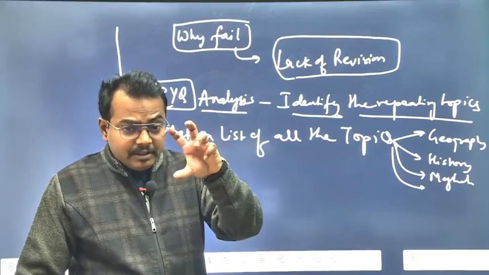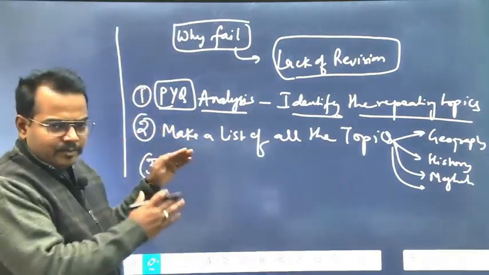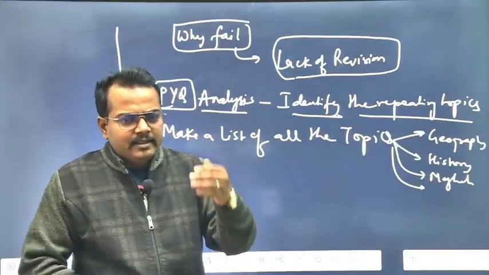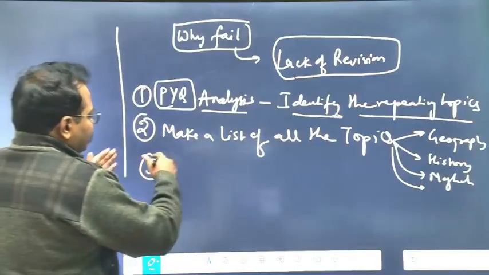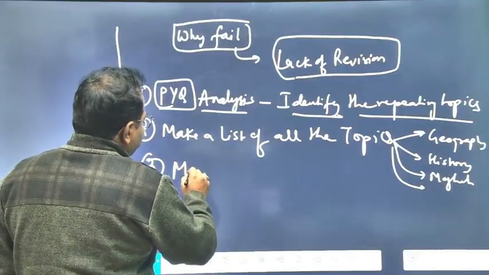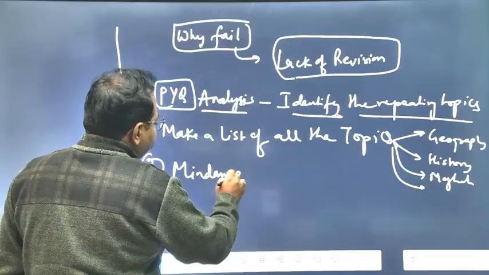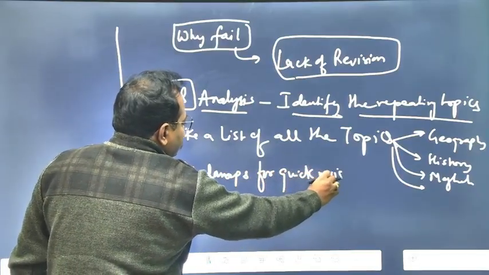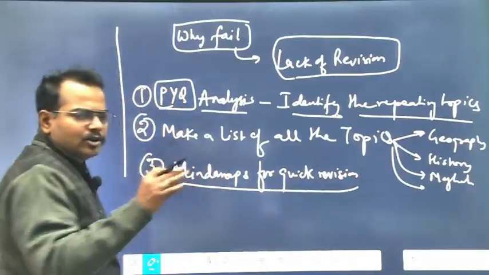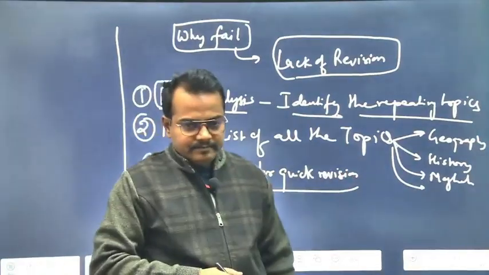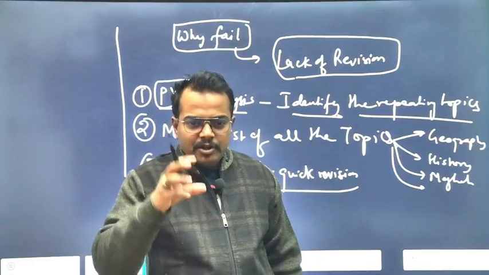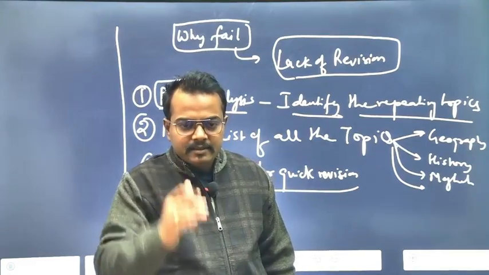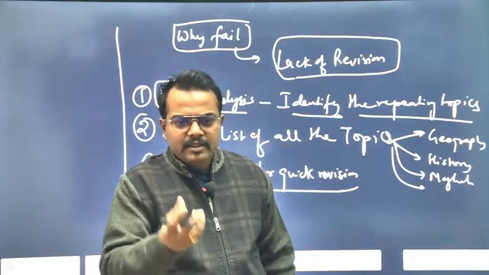Then with those topics, in your separate copies, you might have to make 5 to 7 copies. For example, there is a history copy. In the history copy you have to prepare mind maps for quick revision. These mind maps will contain a lot of facts and information. It is a short note, but short does not mean you cut the content. You don't cut down the value addition part.